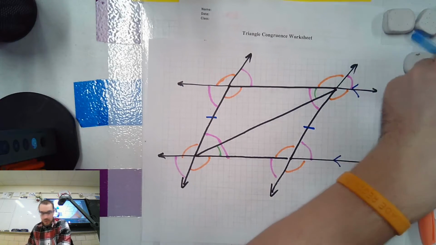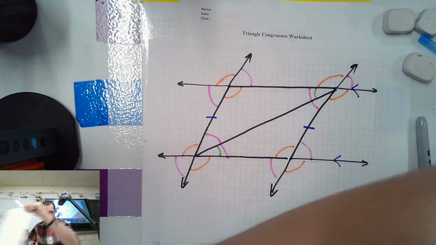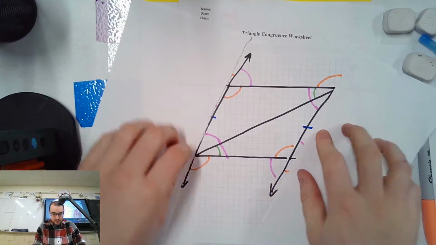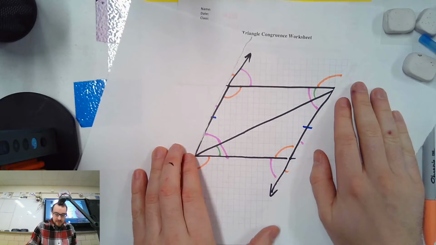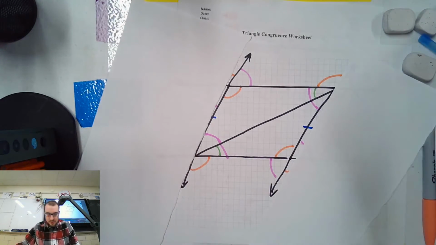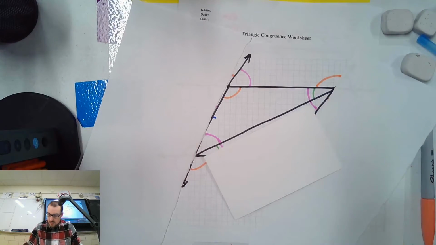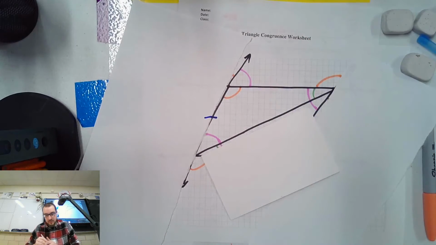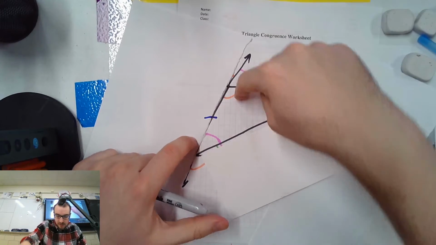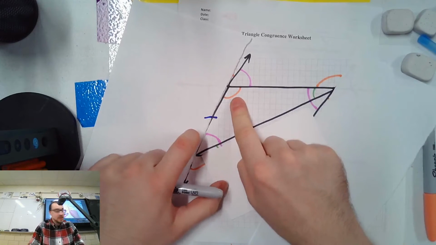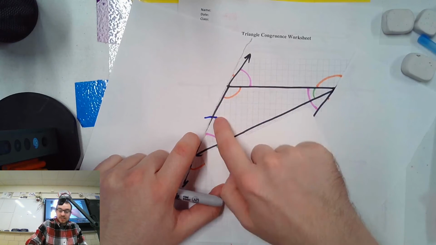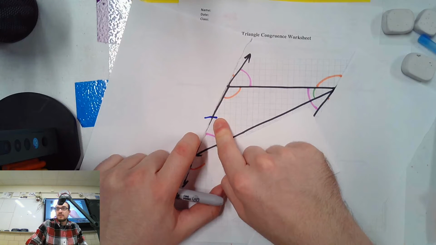Where'd my shredded pieces of paper go? Just look at the two triangles. I have a matching side. Let's cover up this one. I have a matching side, and then a matching angle and a matching angle. Do you see the peach and the green angle? So we have angle, angle, side matching here. AAS. What about the extra angle at the bottom?